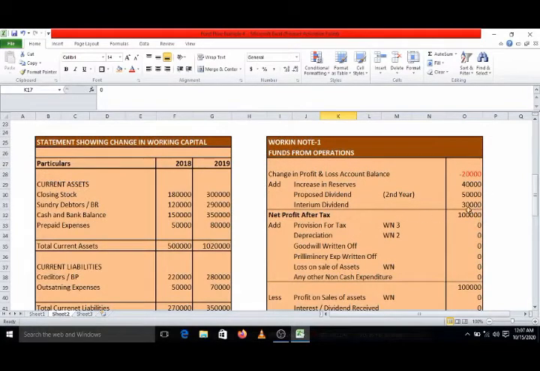So here we have got the total. Again, come back to the funds from operations. Minus 20,000 plus 40,000 plus 50,000 plus 30,000, that comes to 1 lakh. Next, what next? Now we have to add provision for tax, means provision made during the year.